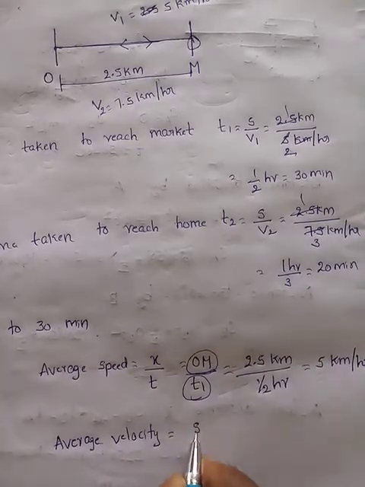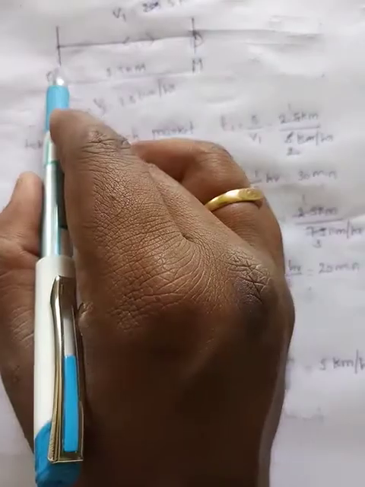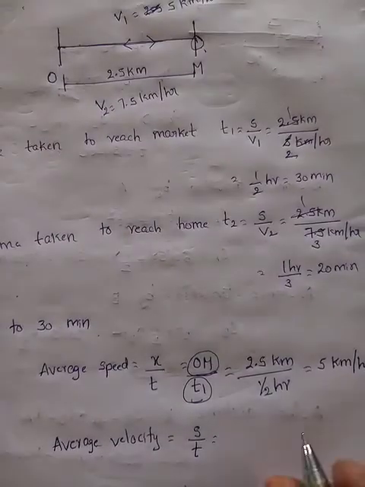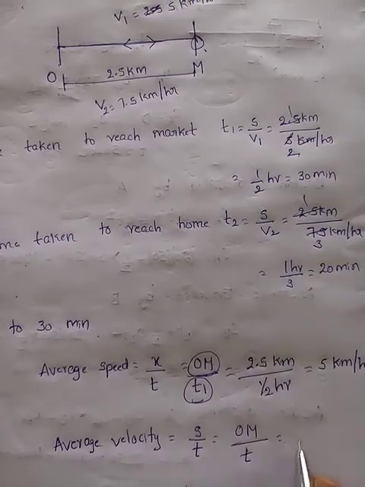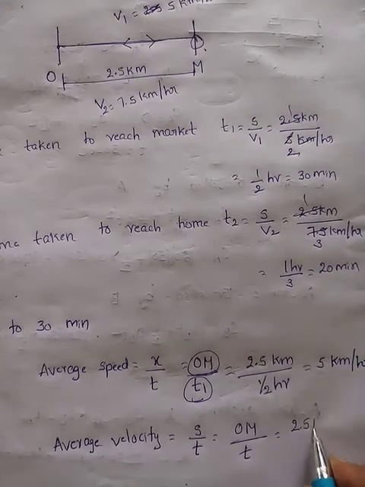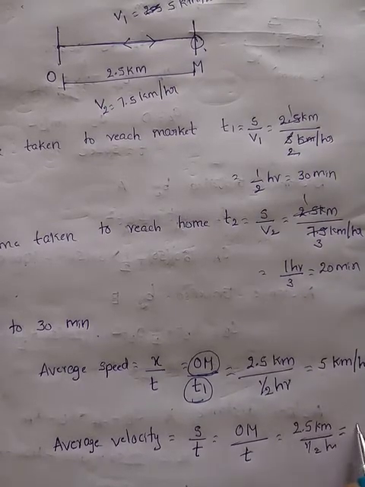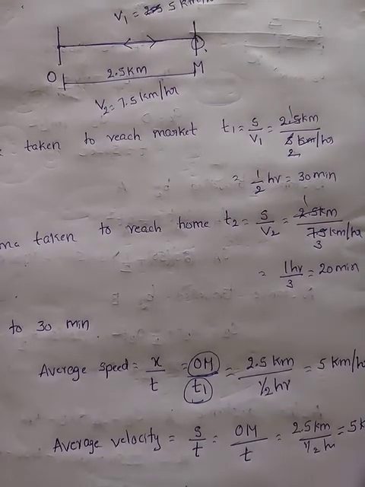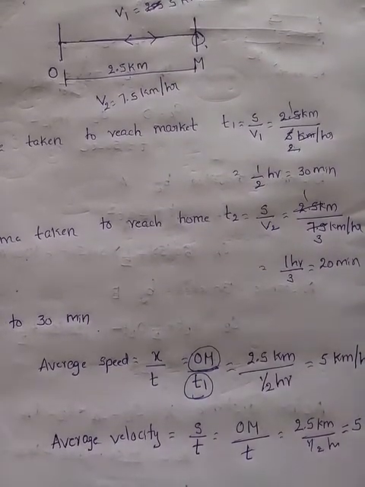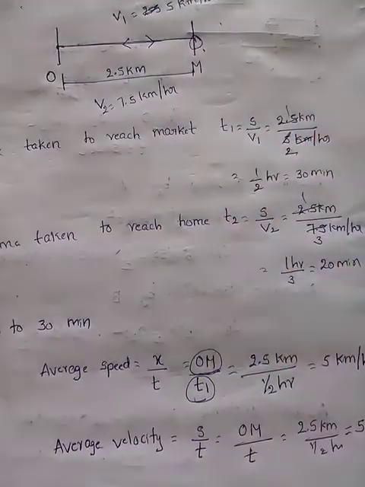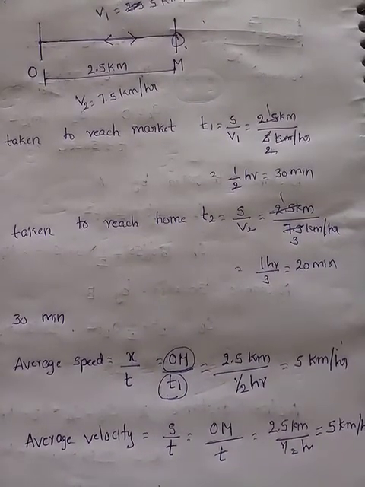Average velocity is equal to total displacement by total time. In the first half an hour, where are you? At M only, right? So displacement is also the same. Initial point to final point is OM, 2.5 kilometers, by time taken, half an hour. So average velocity is also the same. So in the first time interval, when you are at the market after half an hour, your average speed and average velocity are the same. Okay.